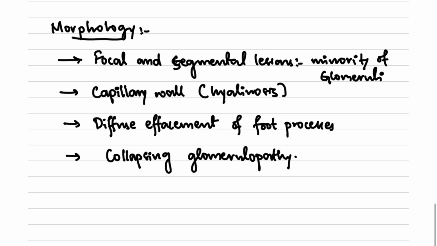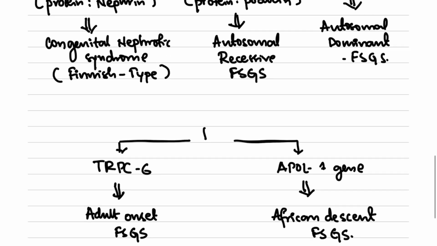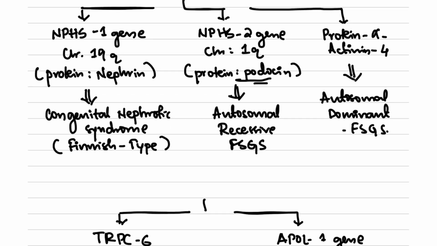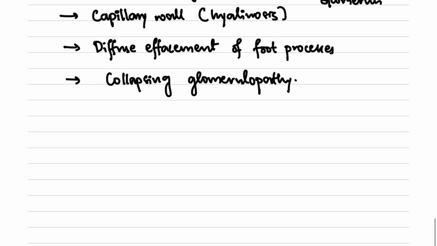What we see in morphology of FSGS is focal and segmental lesions involving only the minority of glomeruli. We can see hyalinosis of the capillary walls as well as diffuse effacement of the foot processes. Why can we see diffuse effacement of the foot processes? We have just discussed here, the protein podocin will be involved. That's why. Then we can see collapsing glomerulopathy.